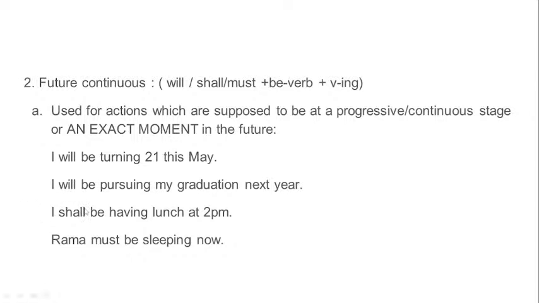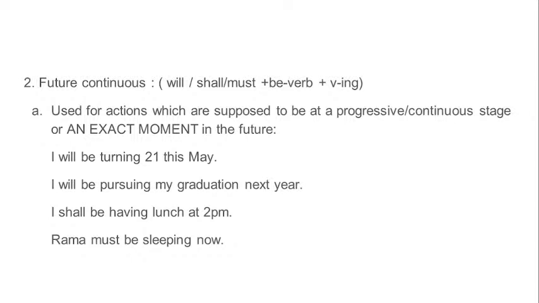And please, as I have always said from the beginning of this video, be careful with the use of modals, right? I have given you examples with 3 different modals. Then the third one is shall. I shall be having lunch at 2 p.m. Okay, I shall be having lunch at 2 p.m. Again, 2 p.m. is the exact moment of future, and the person's act of having lunch will be in the continuous stage at 2 p.m. That the person will be doing that action at that point of time. This is the use of future continuous.